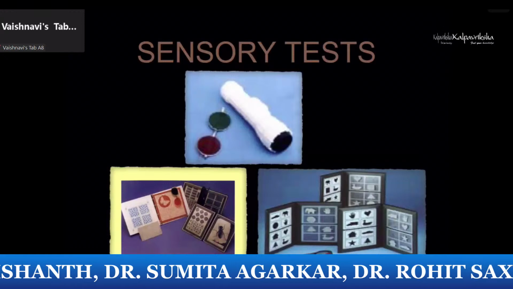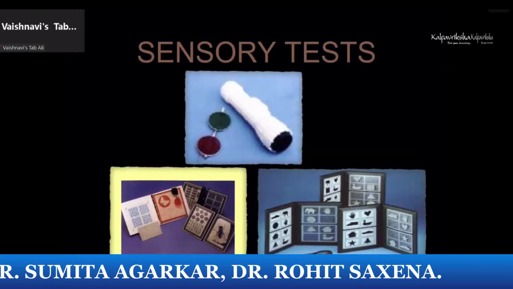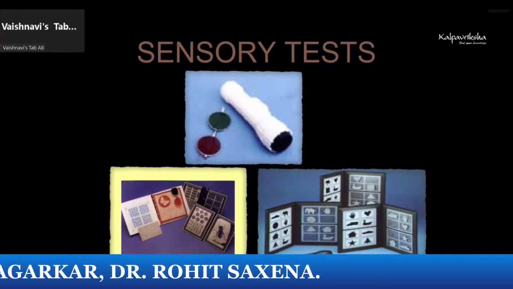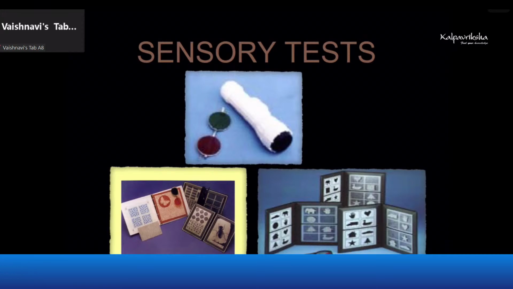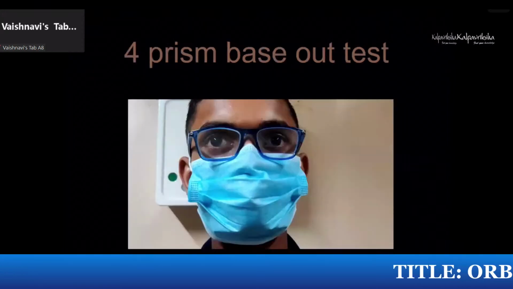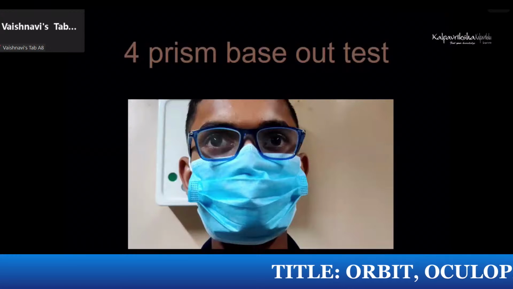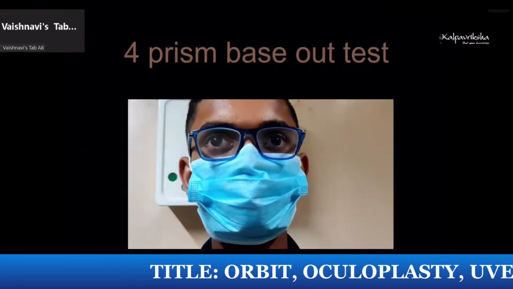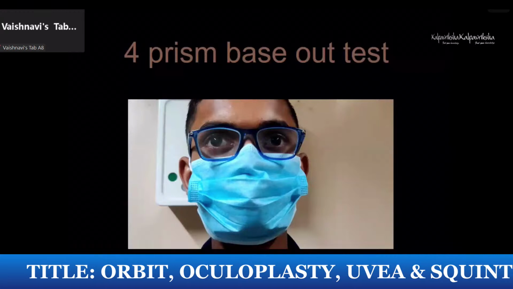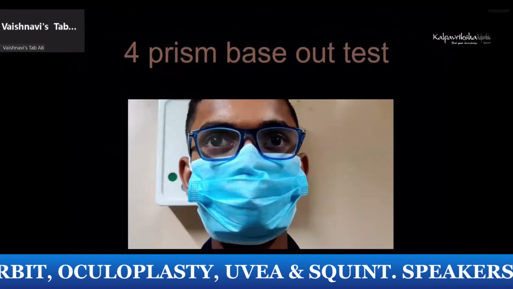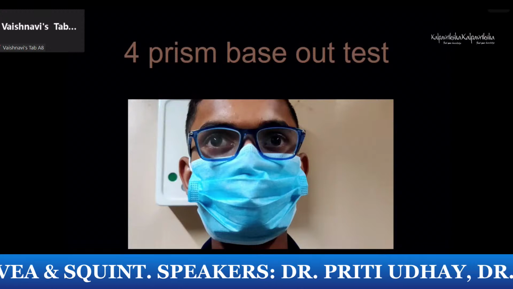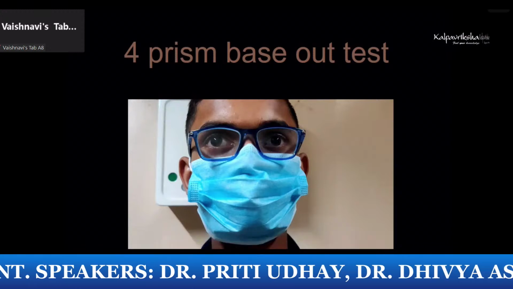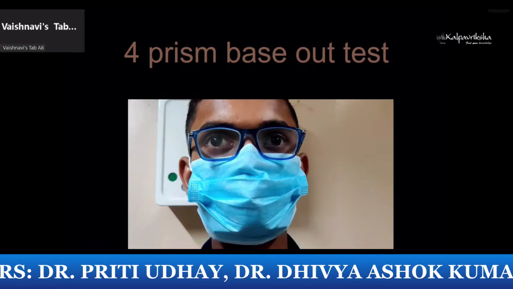We also do sensory testing because achieving stereopsis is also one of our goals of therapy in amblyopia. So you need to establish a baseline at the time of examination first. So this is a 4 prism base out test, which again shows a fixation preference. You can see in this video the obviously larger, more anisometropic and slightly exotropic right eye versus the fixing or preferred left eye.